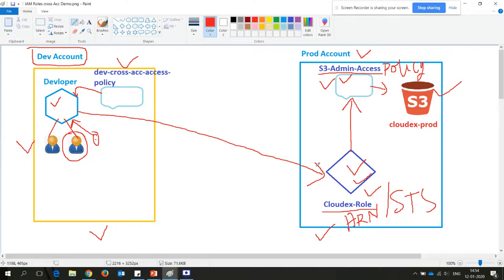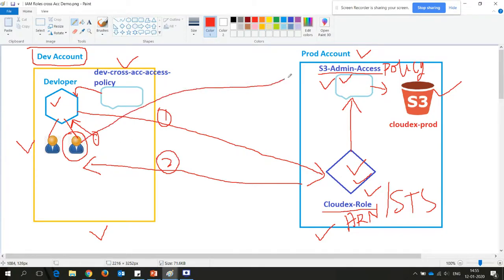If not, it will not let you log in. If the trusted entities are already created, it generates a token and provides it to the user. This is the first step, and this is the second step: the user uses this token, and with this role, can access the S3 bucket.